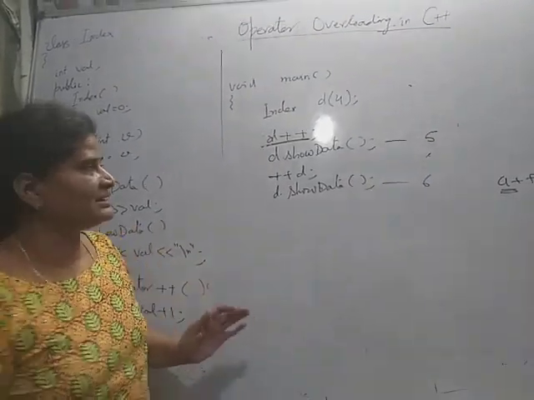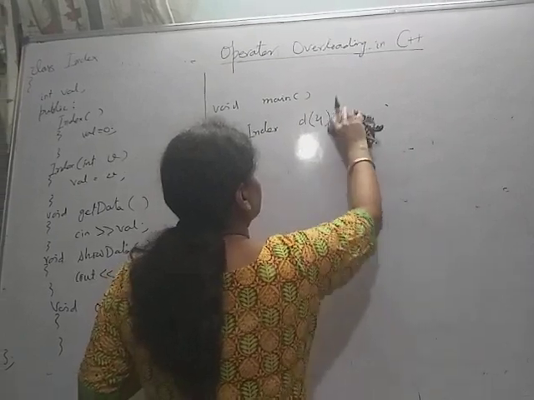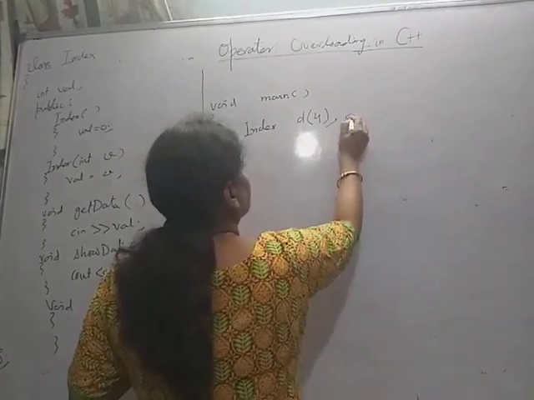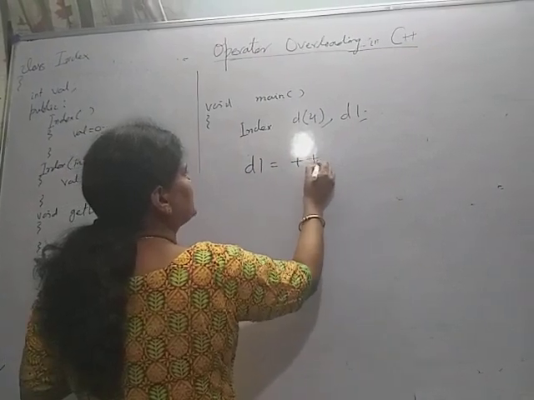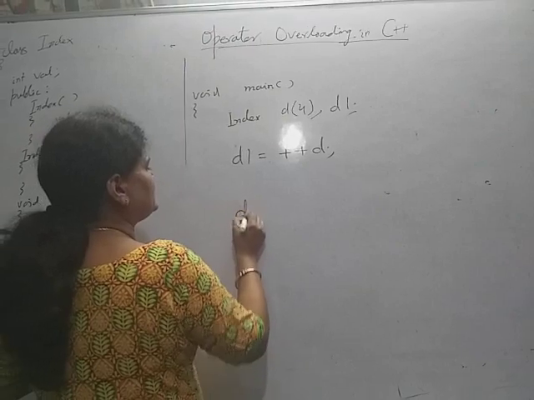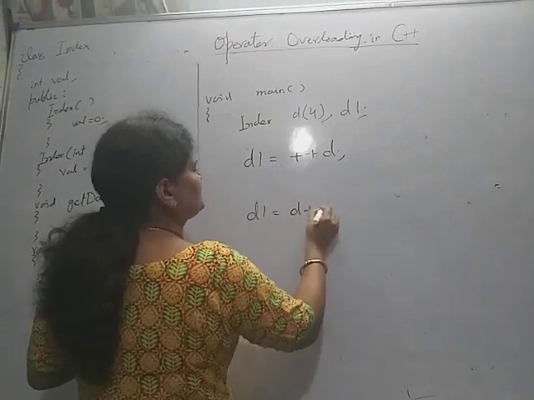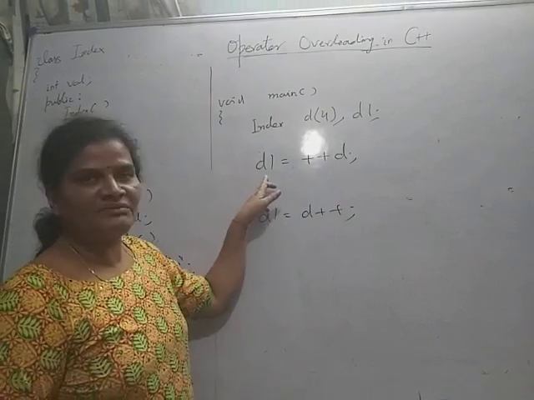But if you write like here, if we write d, d1, and I am writing d1 equal to plus plus d, then I am writing d1 equal to d plus plus. So in both cases, what will d1 take?